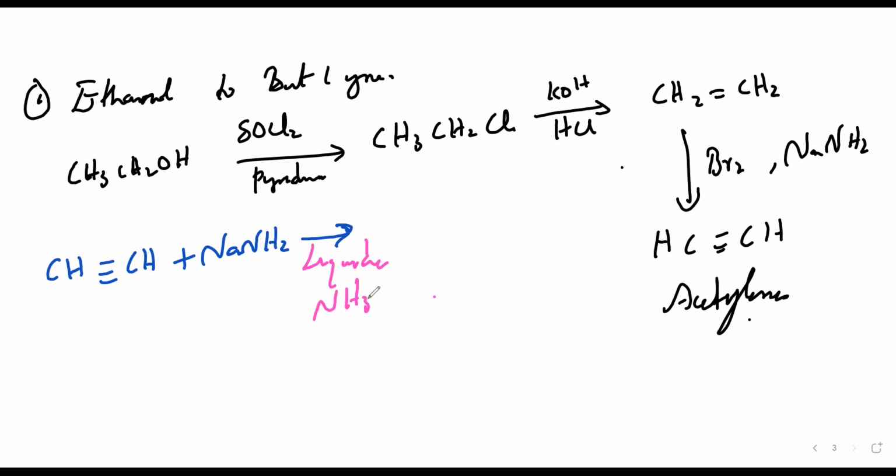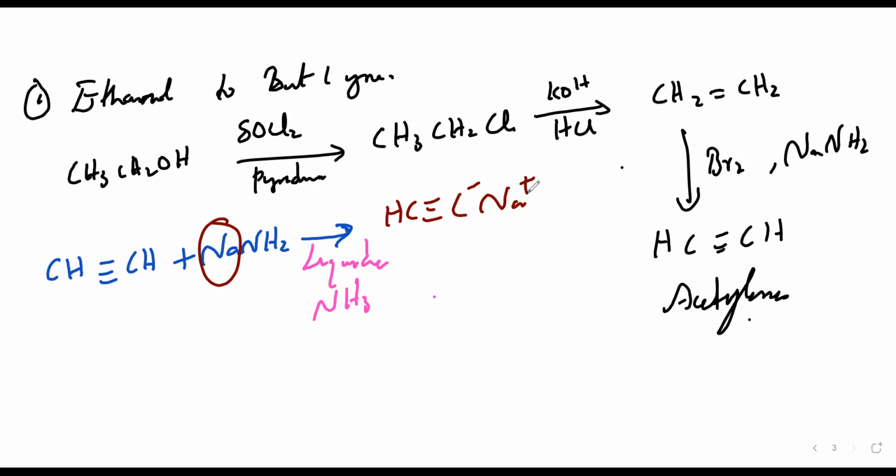What will happen with this? Na will get attached, so I can write here HC triple bond C minus Na plus.